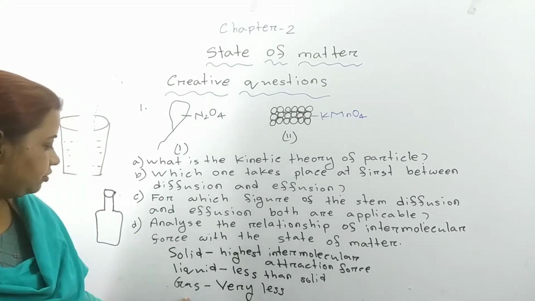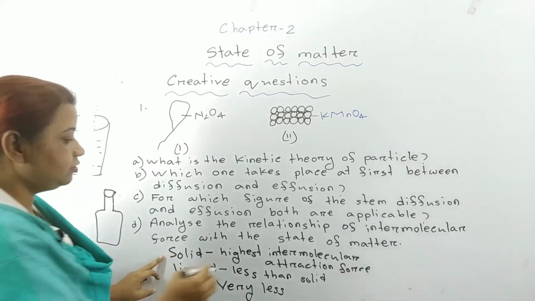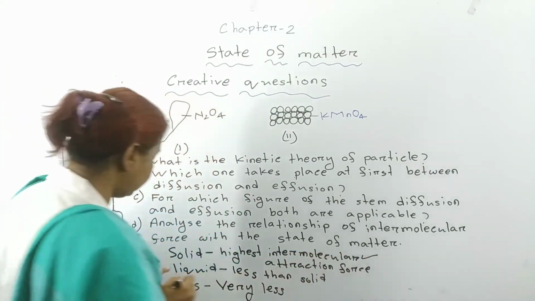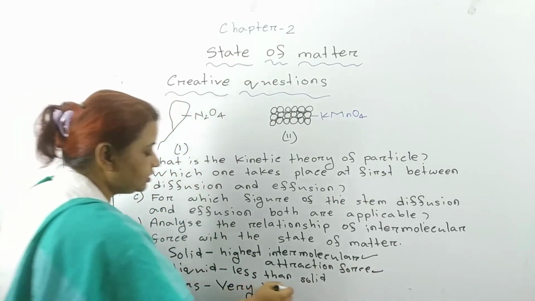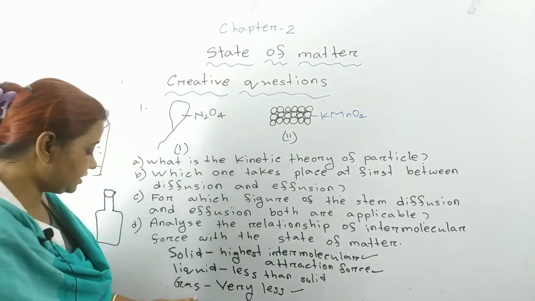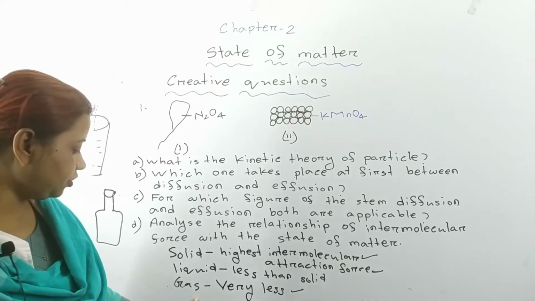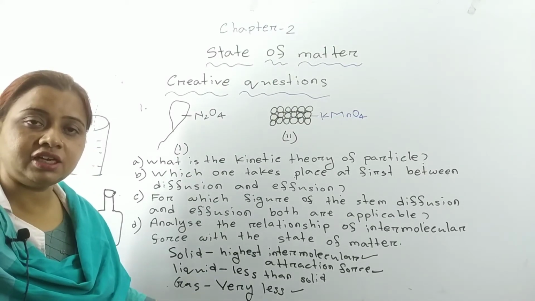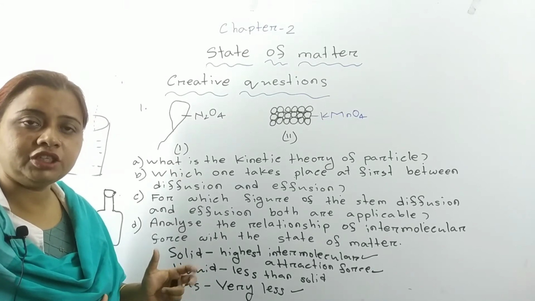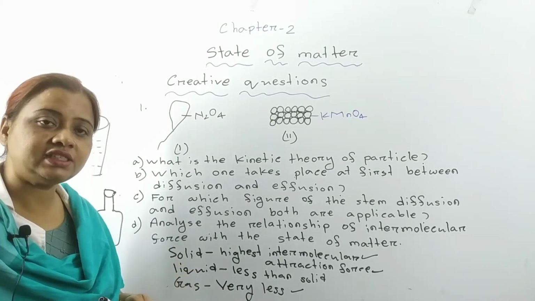Is this clear to you? So, in case of solid, intermolecular attraction force is the highest. In case of liquid, it is medium, and in case of gas, it is the lowest. For this less intermolecular attraction force, there is no attraction force between the molecules. They are running randomly, frequently. Is it clear?